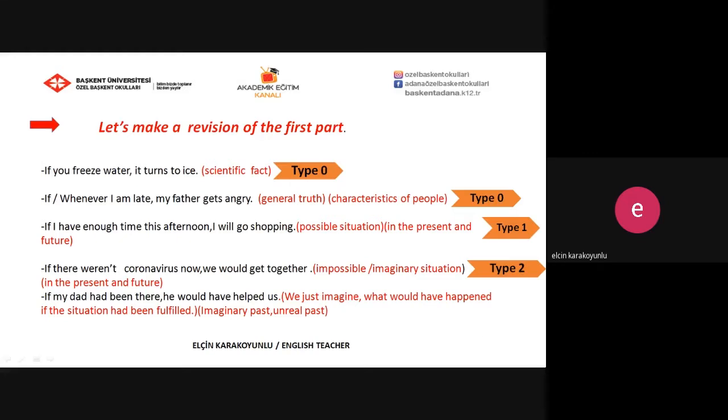And the last one: if my dad had been there, he would have helped us. We just imagine what would have happened if the situation had been fulfilled. So we use third conditional to talk about unreal past situations. In the if clause part, we use past perfect tense, and in the main clause part, we use would have or might have and the past participle form of the verbs.